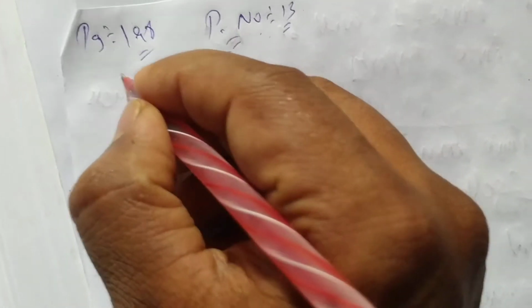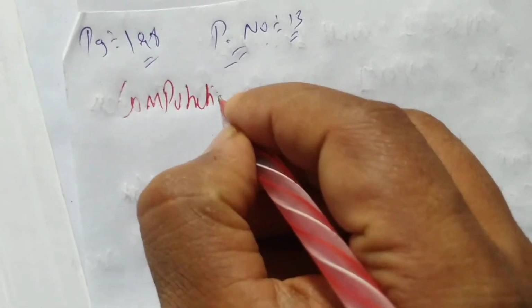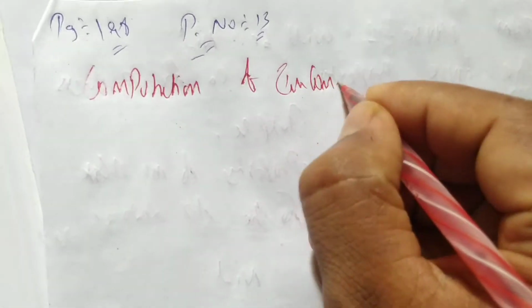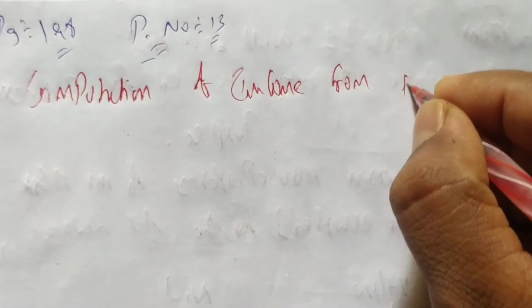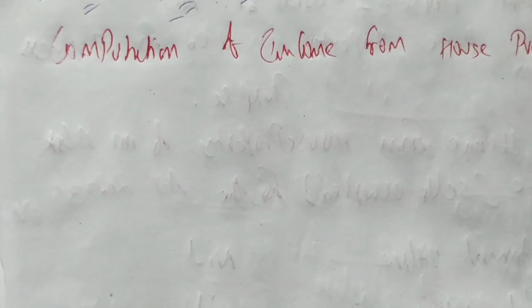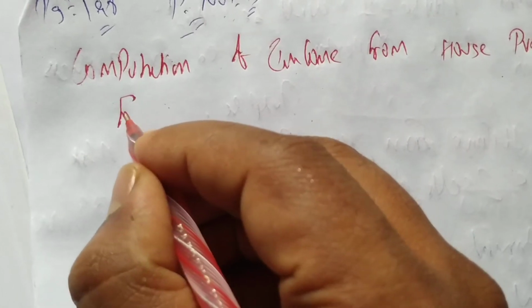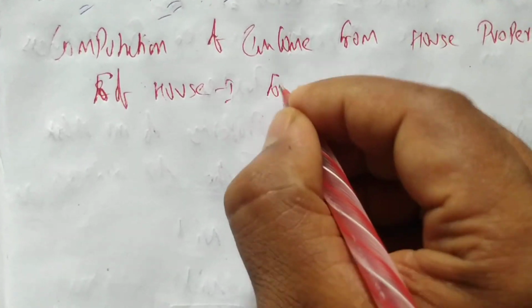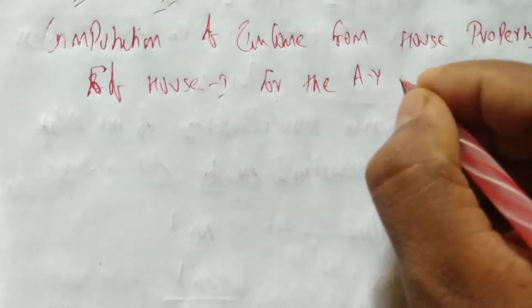Let us first do the computation. Let me write the headings. You have to write headings, this is very important. If you don't write the heading, they'll cut half a mark or 1 mark. Computation of income from house property of Mr. Ram, of house 1 as given, for the AY 2020-21.